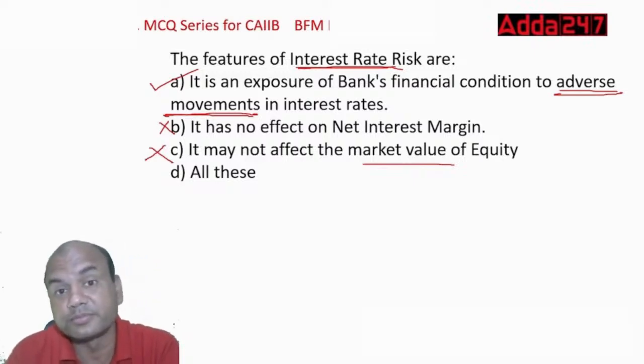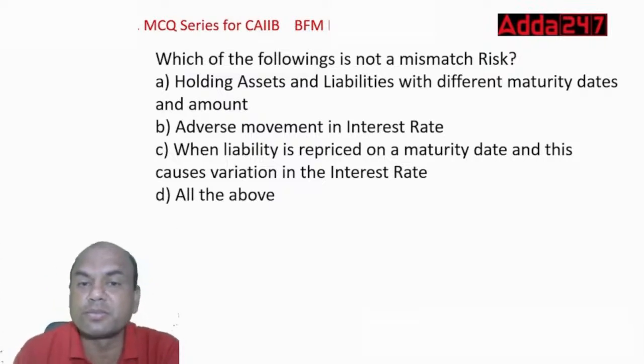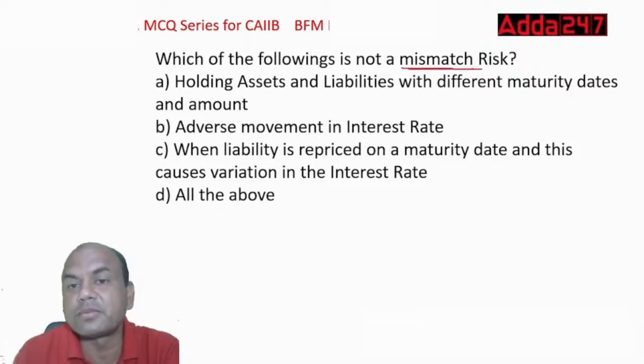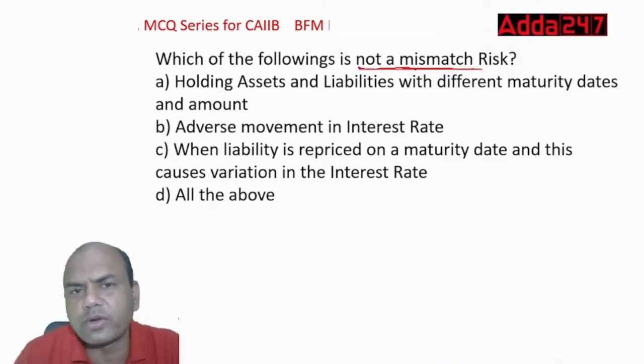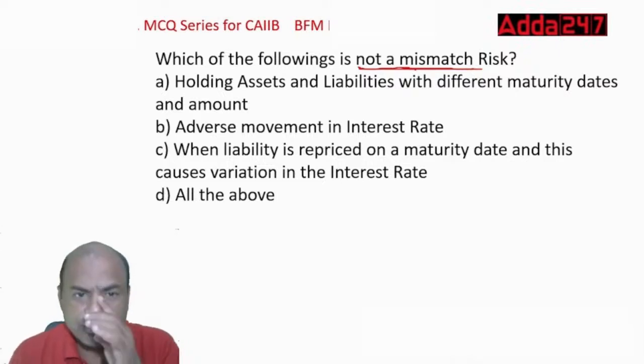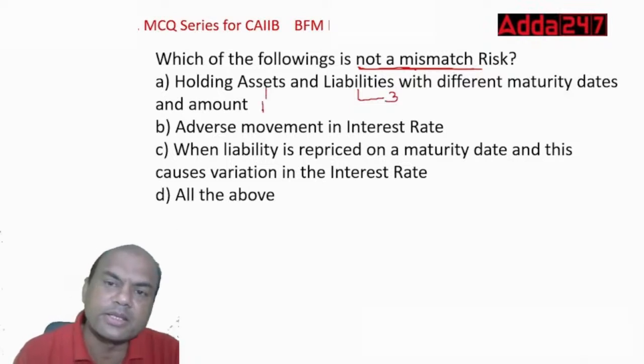Okay, only A. Which of the following is not a mismatch risk? Mismatch. What is the mismatch? Mismatch means assets and liabilities mismatch. We want not a mismatch. Always focus on what is required in the exam. Holding assets and liabilities with different maturities and amount. Is it not a mismatch risk? Liabilities I am having for 3 years, assets I am having for 1 year. Is it not a mismatch? Yes, it is a mismatch.